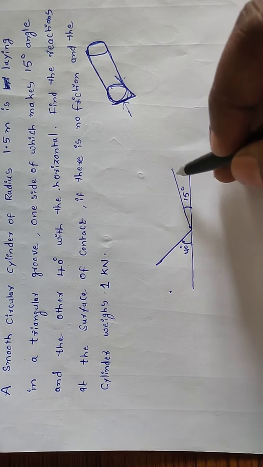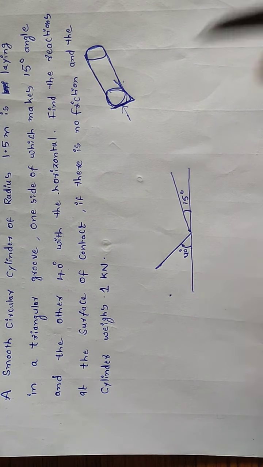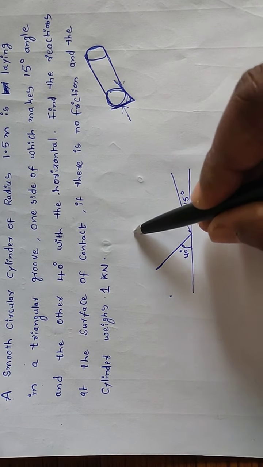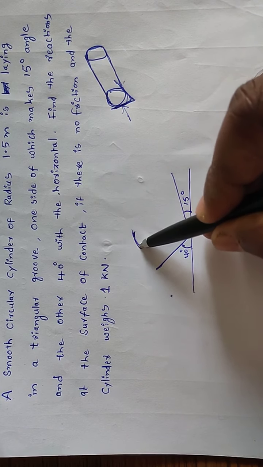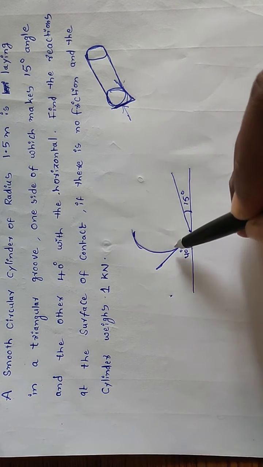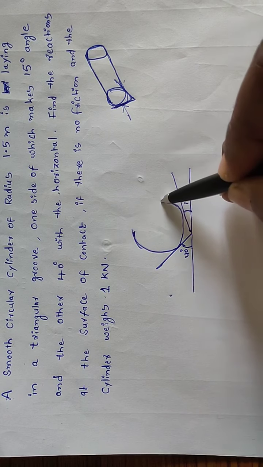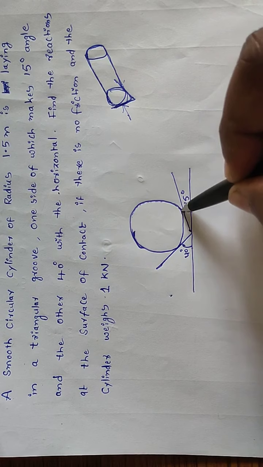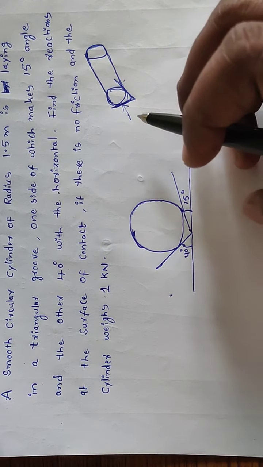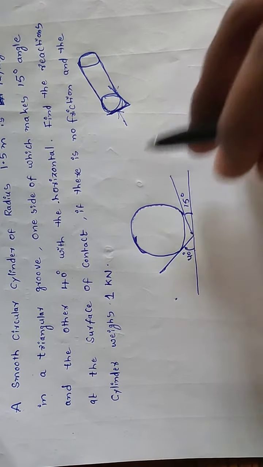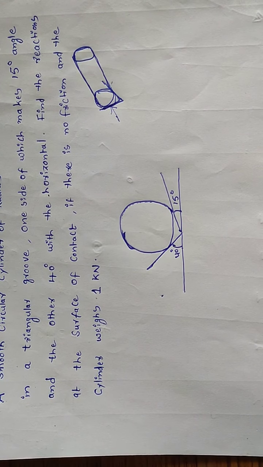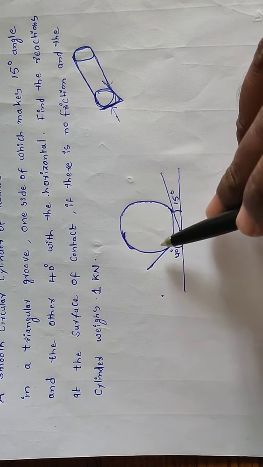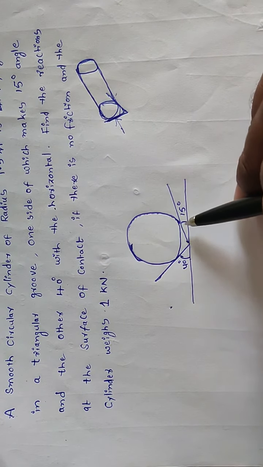So here we are going to draw only the circular cross section of that cylinder. So we place a circular cylinder in a triangular groove,